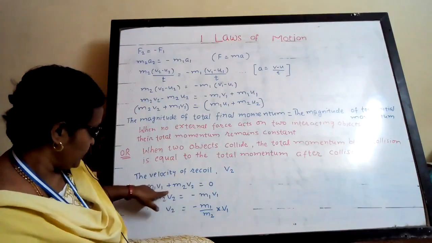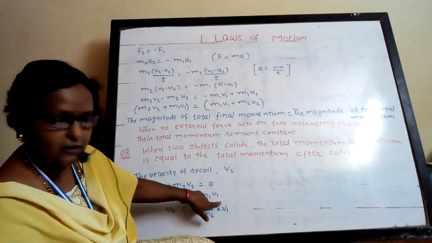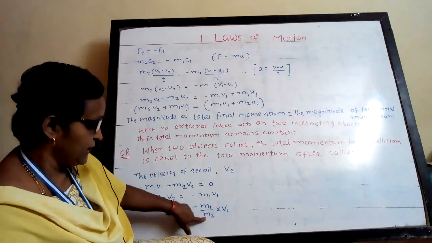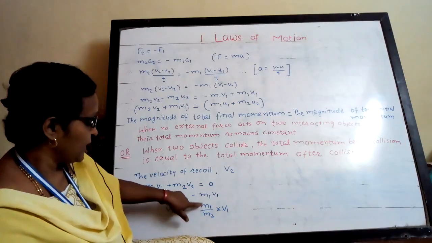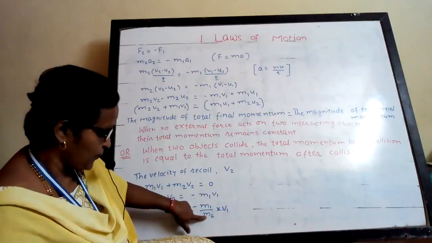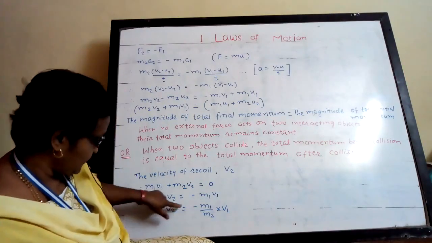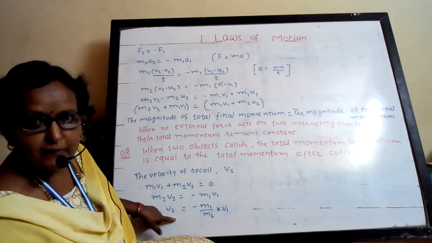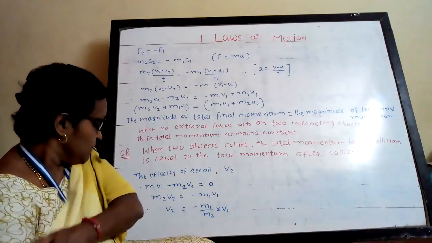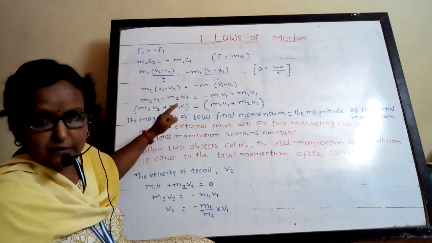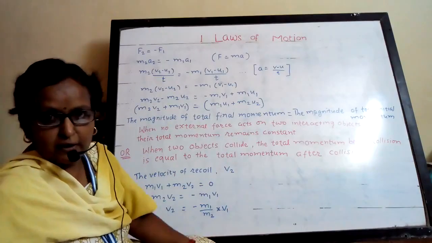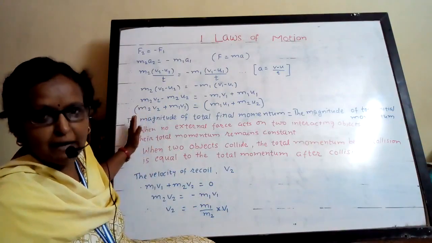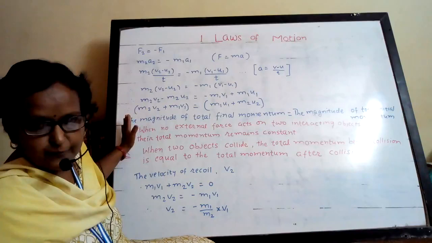So m2 v2 is equal to minus m1 v1, equal and opposite. So v2 is equal to minus m1 upon m2 into v1, and this is called the velocity of recoil. That is action and reaction. When vehicles or satellites are launched, the same law is applied, the action and reaction force.